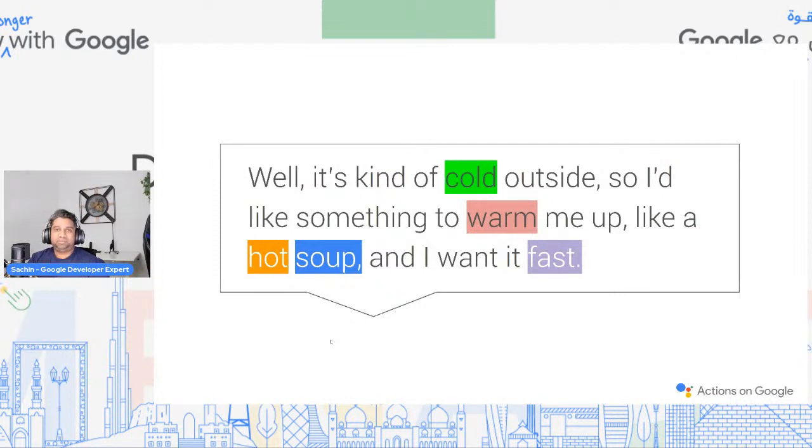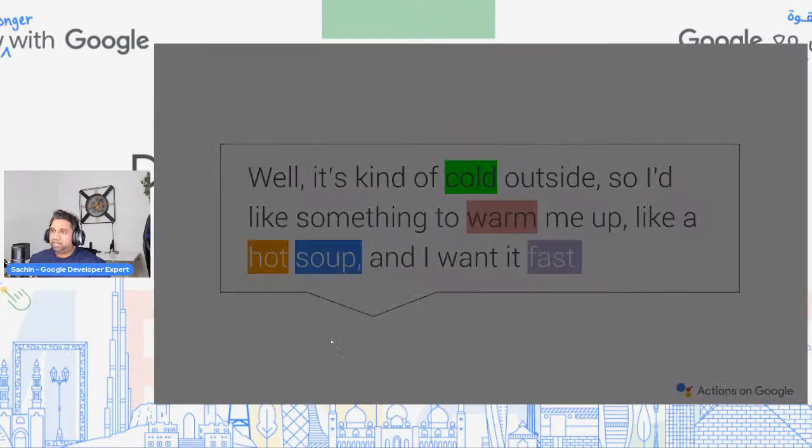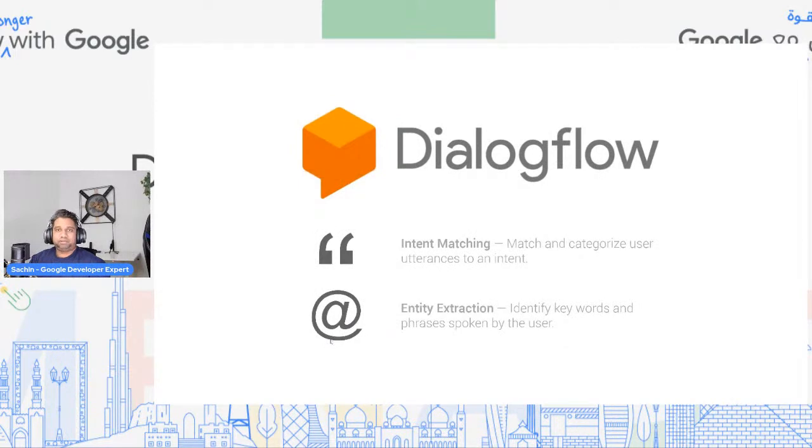When he's saying cold outside, he's not talking about the food. He's talking about the weather. And something to warm me up, again, he's not talking about the food. So the context is completely different. So we need a very powerful platform or tool to understand what the users are saying. That is where Dialogflow comes into play.